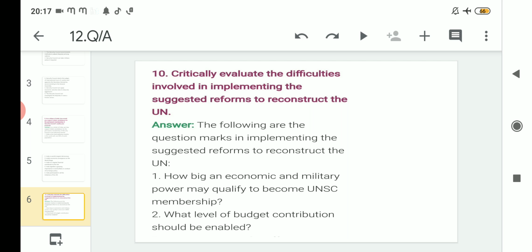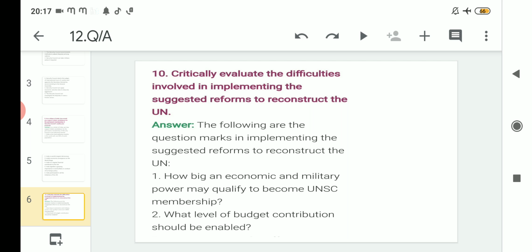Regarding that, number one point is there: how big an economy and military power may qualify to become UNSC membership. So there are no certain boundaries related to economic or military strength, because a country does not know how economically strong and militarily strong it should be to qualify for the membership of the United Nations Security Council.